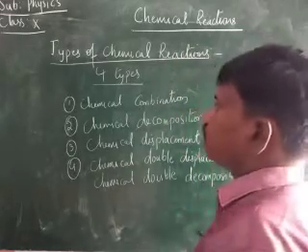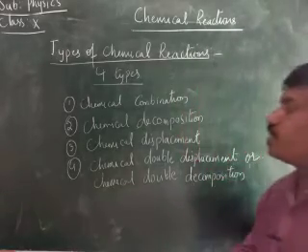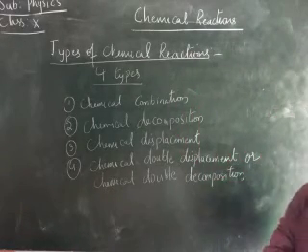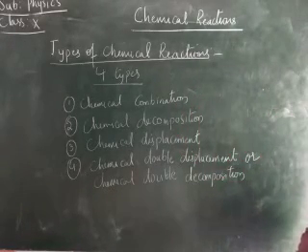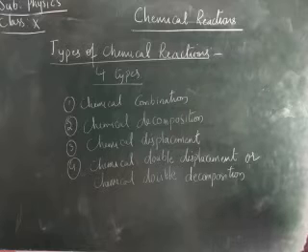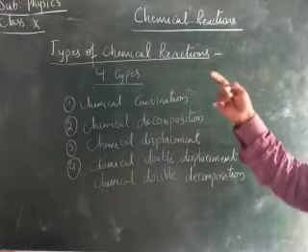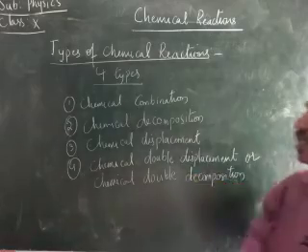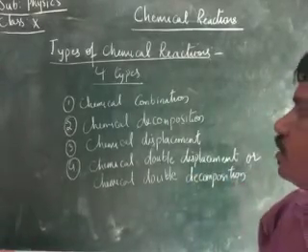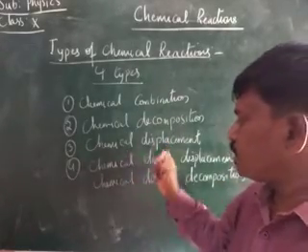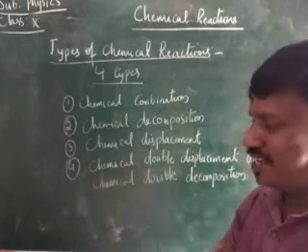Okay, children. Here we are having 4 types of chemical reactions, that is chemical combination, chemical decomposition, chemical displacement, and chemical double displacement, or chemical double decomposition reaction.